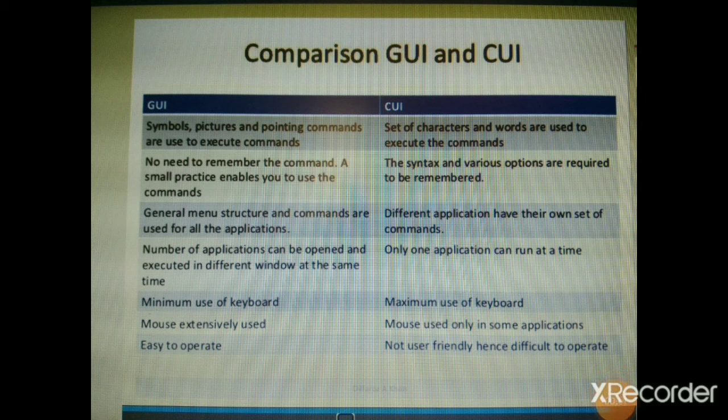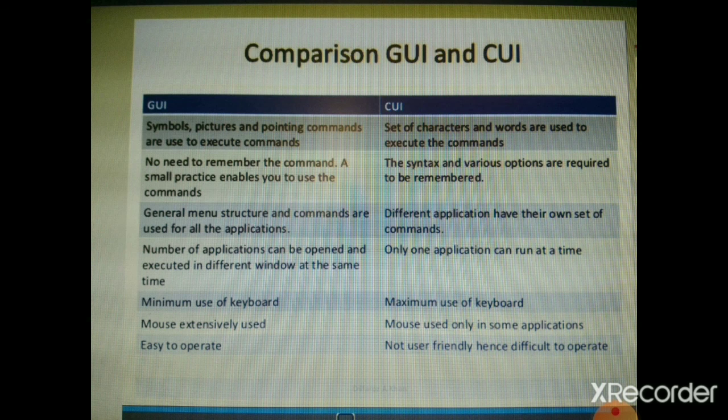There is a difference between GUI and CUI. You can see here, in GUI, symbols, pictures and pointing commands are used to execute commands. In CUI, set of characters and words are used to execute the commands. In GUI, no need to remember the command. A small practice enables you to use the commands. In CUI, the syntax and various options are required to be remembered.